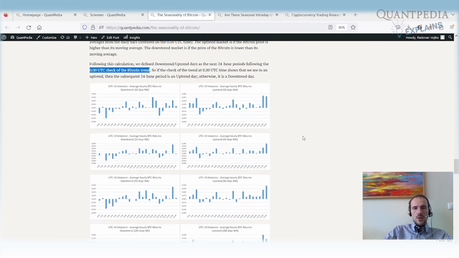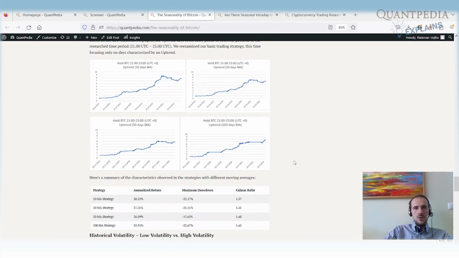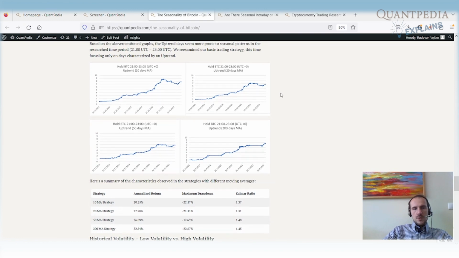How does the performance look? When you compare the performance over the downtrend and uptrend seasons, we can see, even visually, that the performance of the strategy is significantly better during the uptrend. Here we have a chart of the same strategy. When we use the moving average as a filter, we see that the best performance and the lowest volatility can be obtained when we use the longer moving average to define the trends, like 200 days.